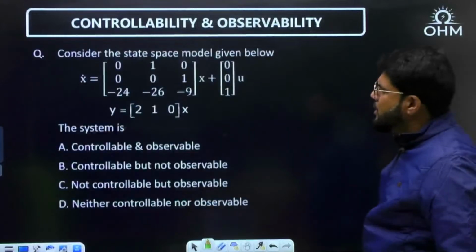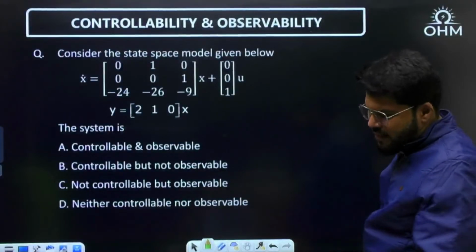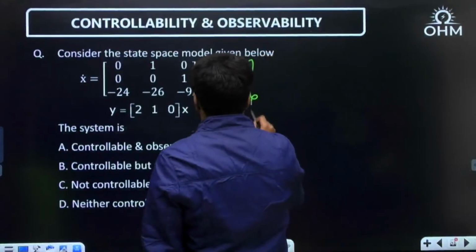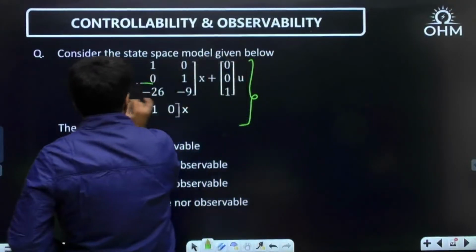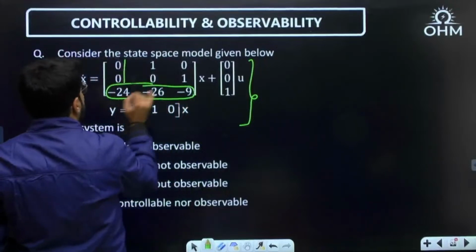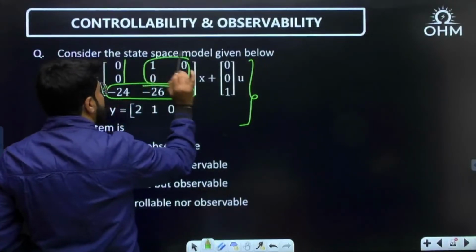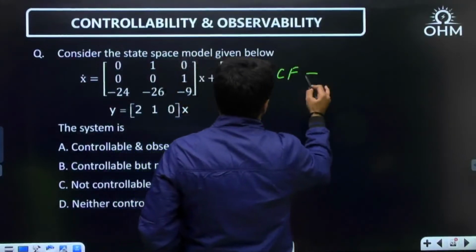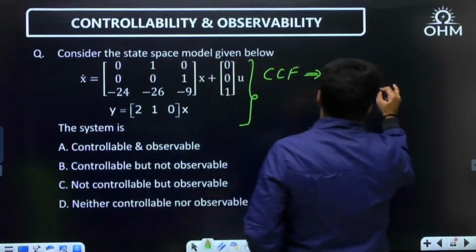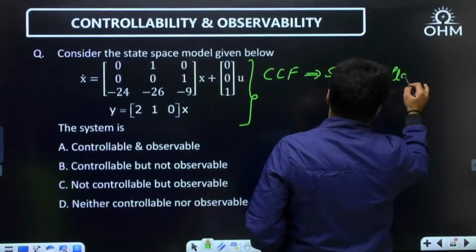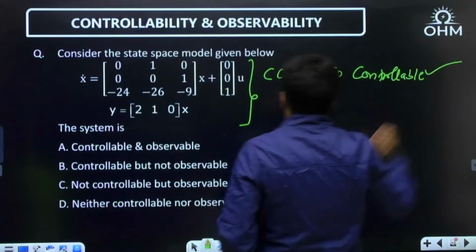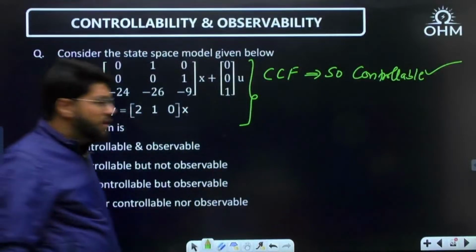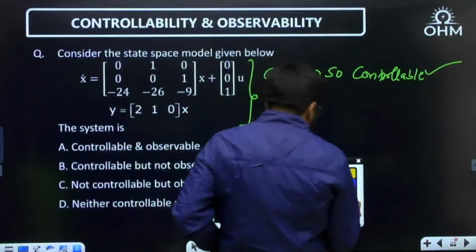Next question, another one. Again see, minus A0, minus A1, minus A2, first column 0, 0, then identity matrix. It is the CCF form again. Again it is given in the CCF form, so it is controllable. The conclusion for controllability is ready. What do I need to do now? The transfer function.